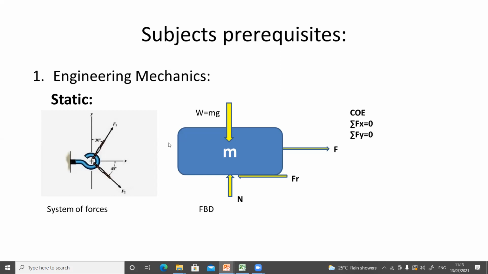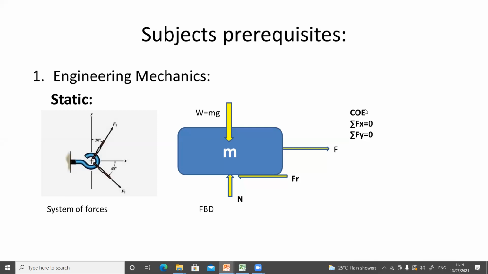Okay. And the second part in the static is the equilibrium. Okay. That means if the system is subjected to different forces, and if you want to find out the reaction forces, okay, that is called the support reaction, then you will use the conditions of equilibrium. Okay. So there are 3 conditions. If the system is 3-dimensional, one is summation Fx = 0, summation Fy = 0, and summation Fz = 0. Okay. But if the system is coplanar, then we will need summation Fx = 0 and summation Fy = 0.